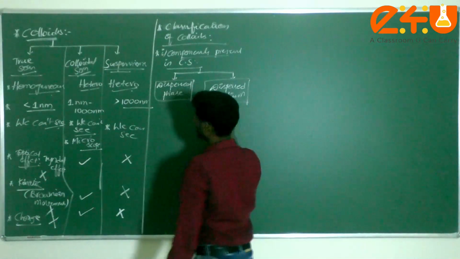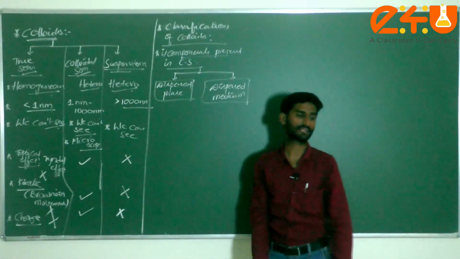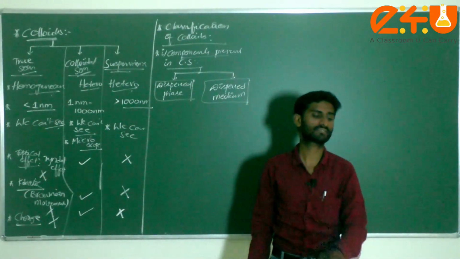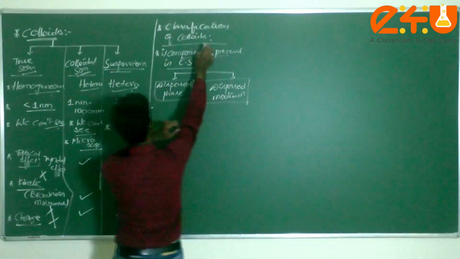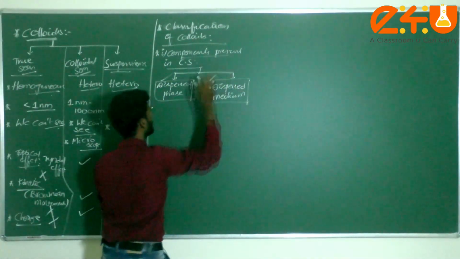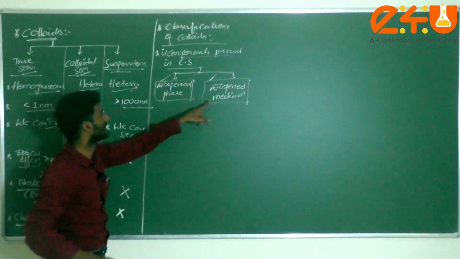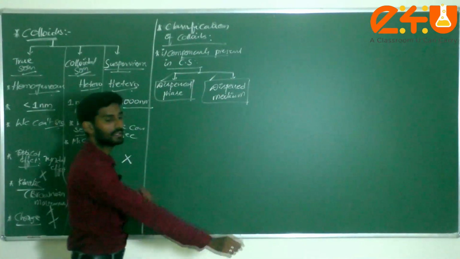Simple. In case of a true solution, dear students, we have the solute and the solvent components present. In case of colloidal solution we have two types: one is the dispersed phase and the second one is known as the dispersed medium.